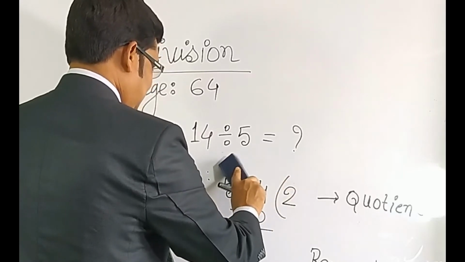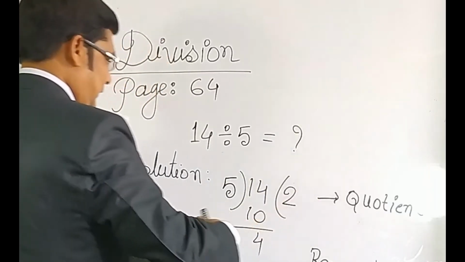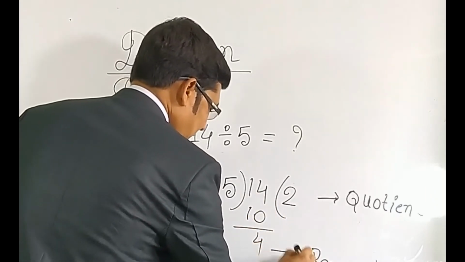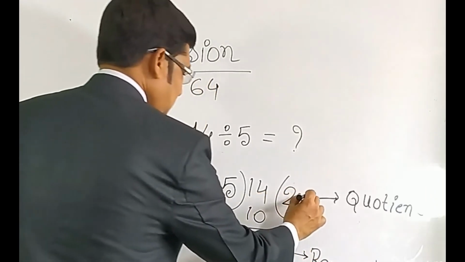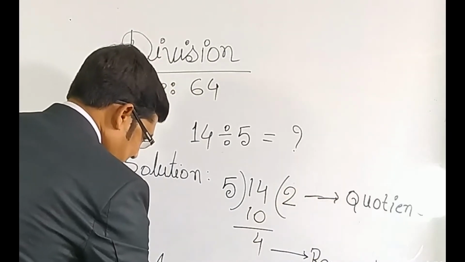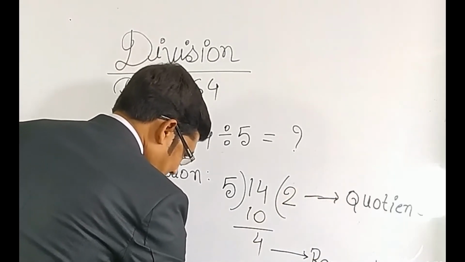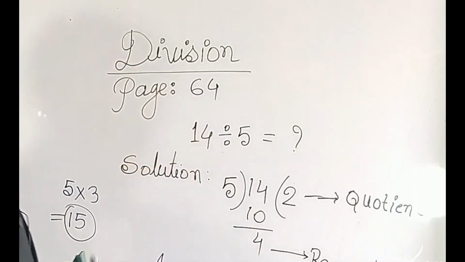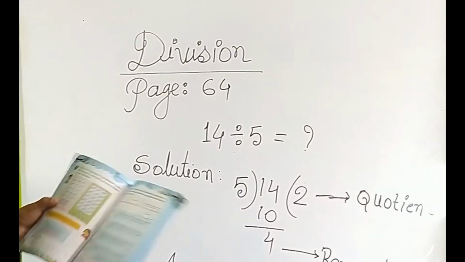So, no need for this number. I only gave it here for your understanding. So, 4 here. This is called the remainder, and this is called the quotient. So, our answer is 2, remainder 4.